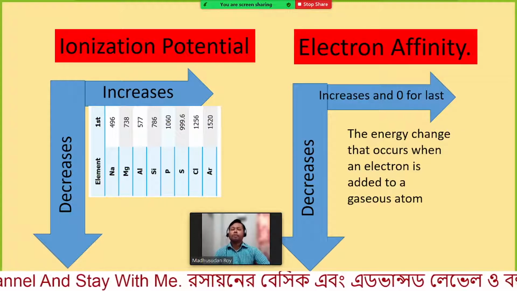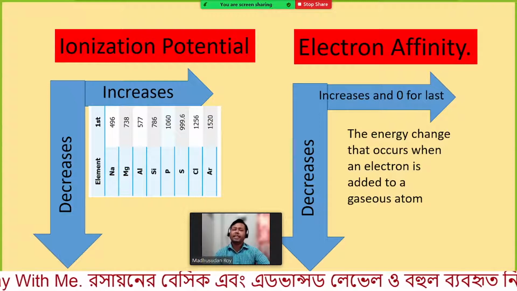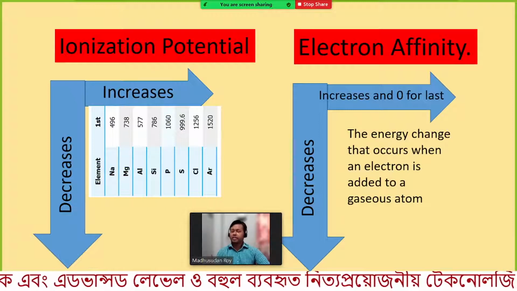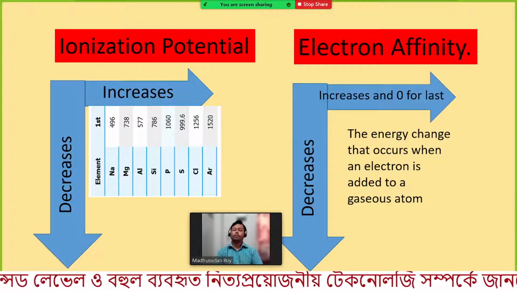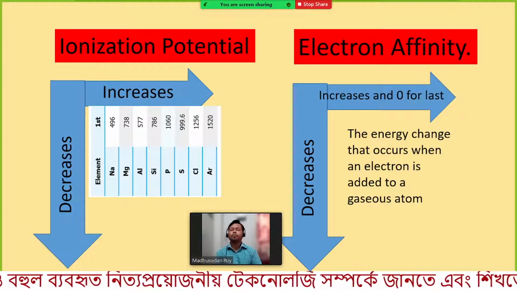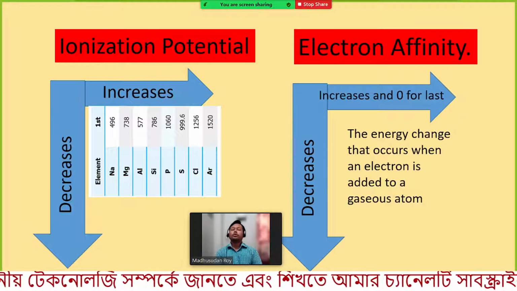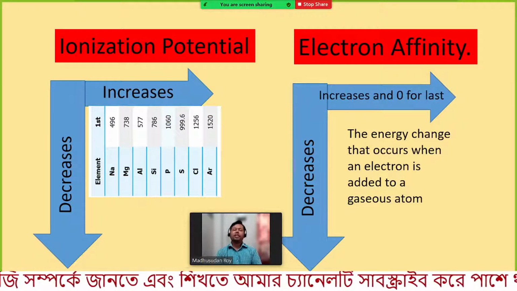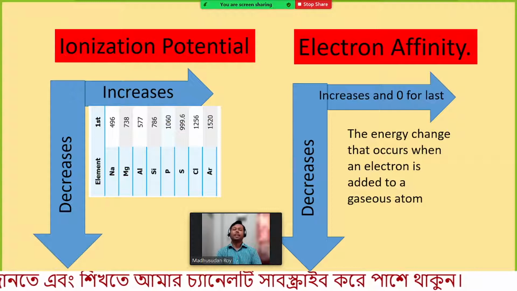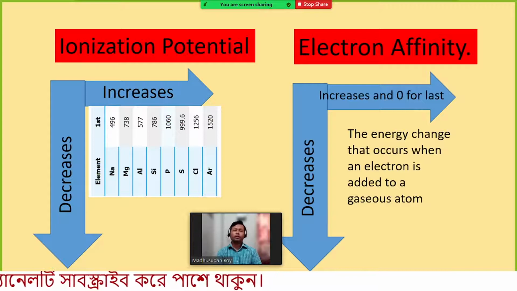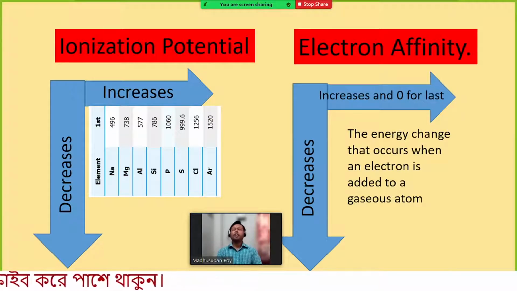So as we go from left to right, the ionization potential increases as normal. This is the reason: as we go from left to right, the size of the atom decreases and the attraction between the nucleus and the outermost electrons is increased. Therefore it is harder, or difficult, to remove one electron from the outermost shell. Therefore the ionization potential for the elements in a period increases from left to right.